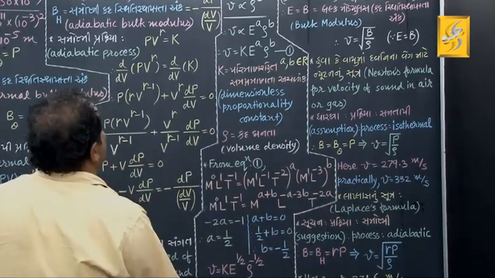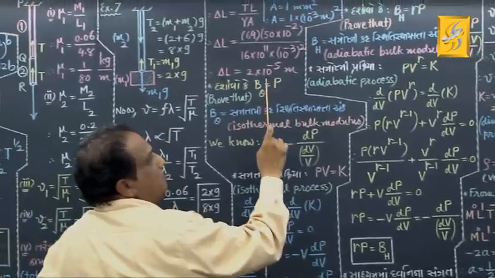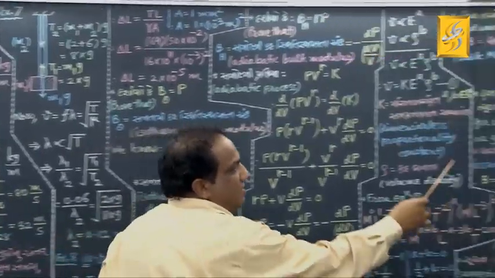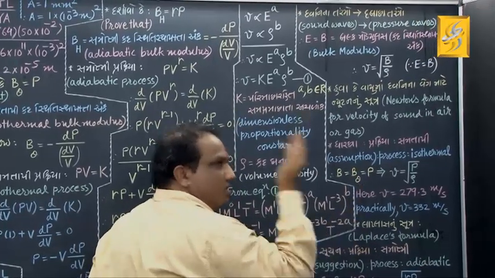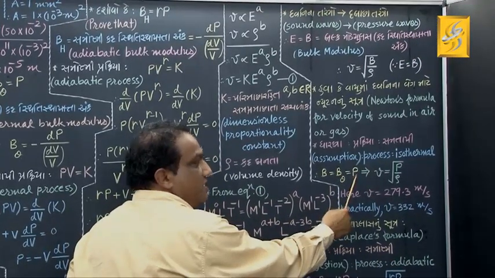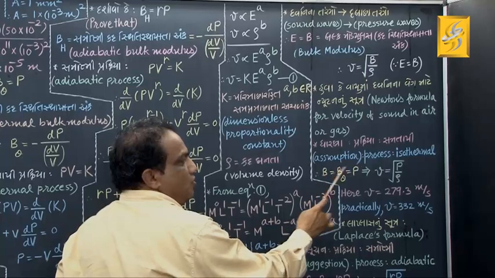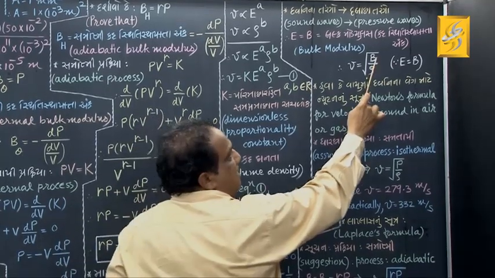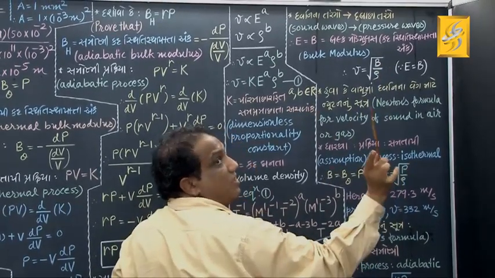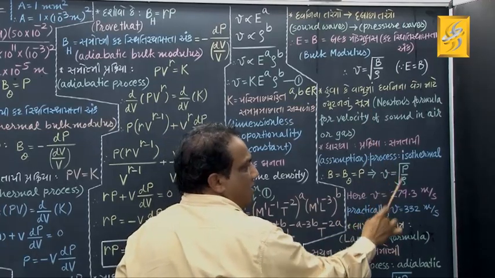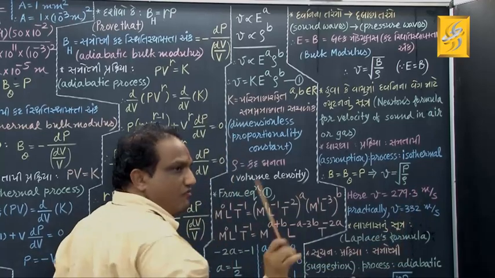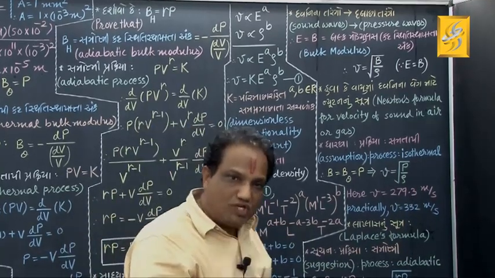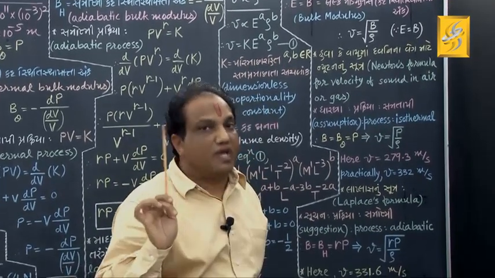But just now we have proved that B theta equals P. In short, instead of B, you must write P. Then the formula will appear as V equals under root of P upon rho. This is called Newton's formula for finding the velocity of longitudinal sound waves in air or gas.